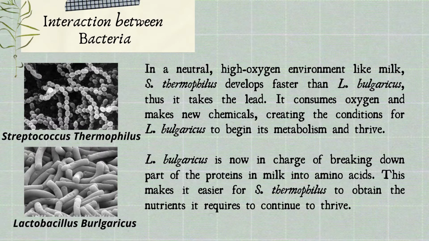The first main step is to let the bacteria interact with each other. In a neutral, high-oxygen environment like milk, S. thermophilus develops faster than L. bulgaricus. Thus, it takes the lead and consumes oxygen and makes new chemicals, creating the perfect condition for L. bulgaricus to begin its metabolism and thrive. L. bulgaricus is now in charge of breaking down part of the protein into amino acids. This makes it easier for S. thermophilus to obtain the nutrients it requires to continue to thrive.